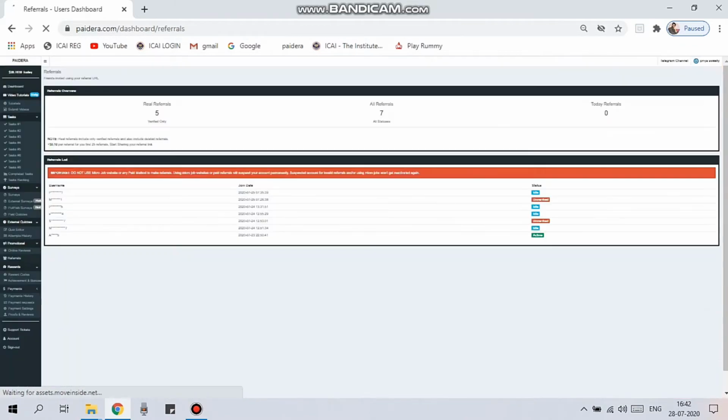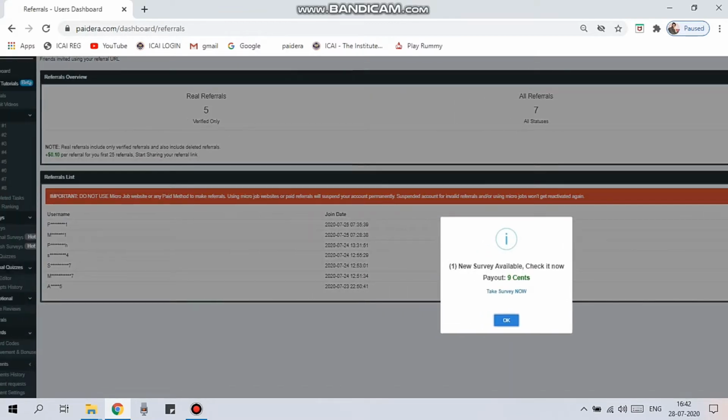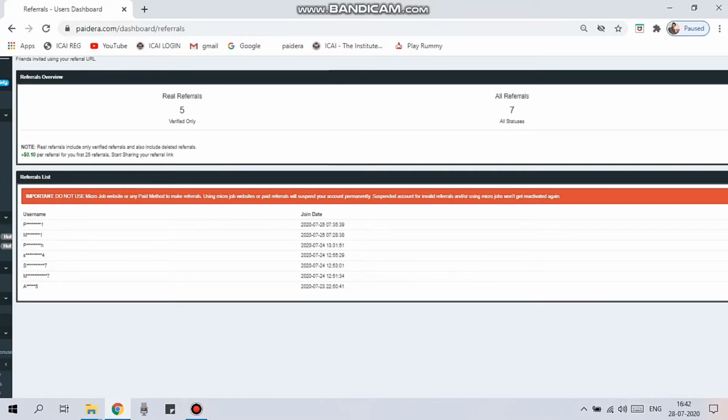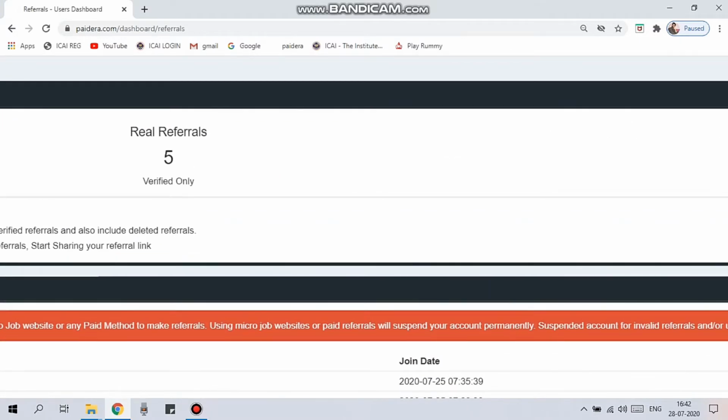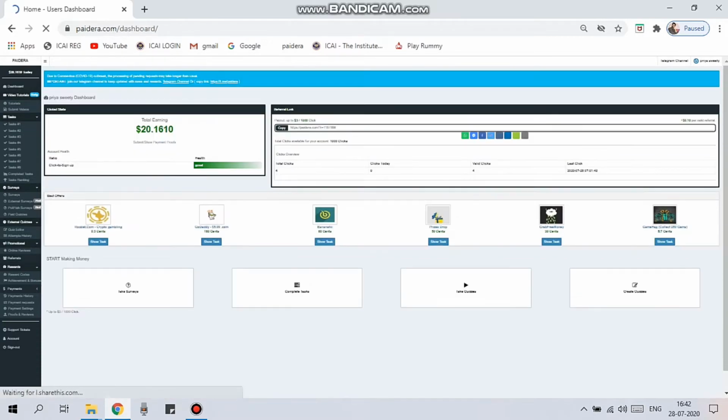And the first way, referral. We'll see the referrals. In referrals you shall refer anybody through your social media, and you should refer them as a valid referral, that is, they should verify their email account. That is the main point. There are 7 referrals in all and 5 are valid, that is, 2 referrals are unverified. Those 2 referrals will not be added to your quota point, and that is not a real referral.